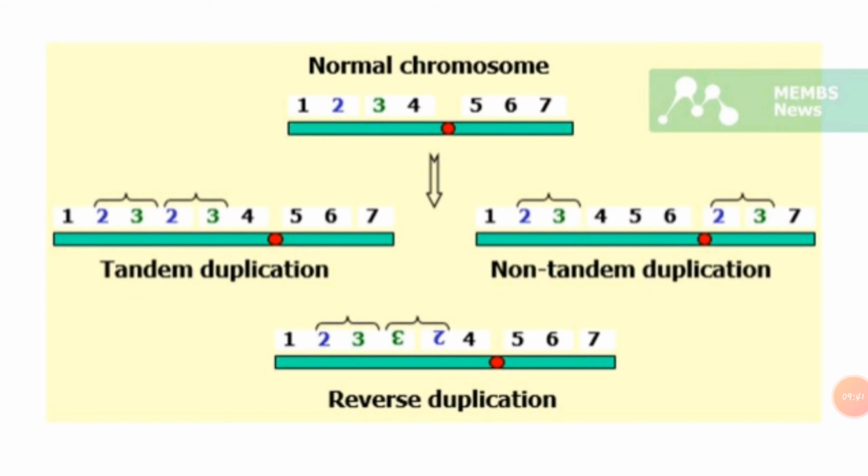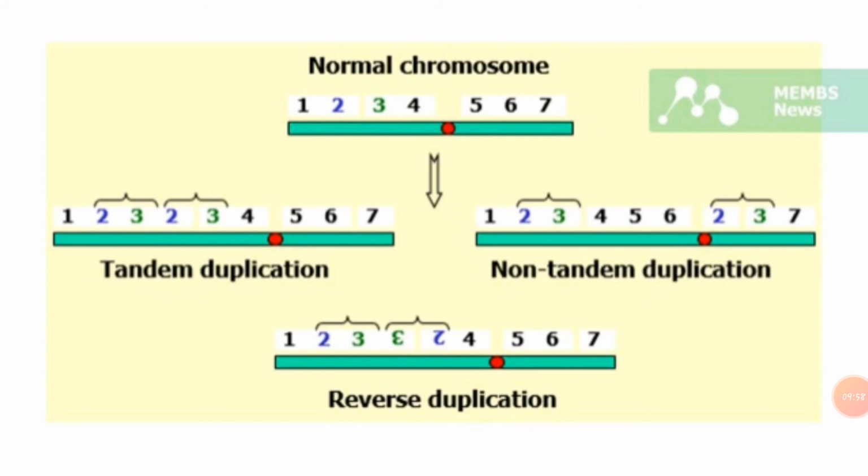Then next is extracentric duplication. In extracentric duplication, in the presence of a centromere, the duplicated part of the chromosome can act as an independent chromosome, often called a microchromosome.